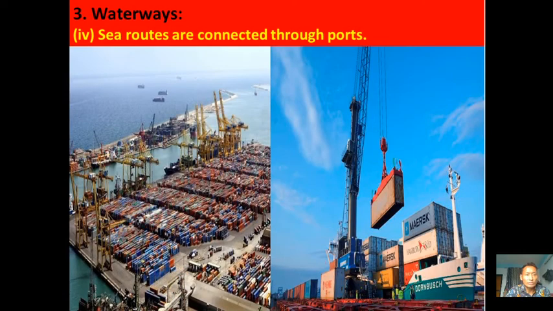So sea waterways. Sea routes are mostly connected with seaports. Likewise, if we talk about roadways, we have bus stations. If we talk about railways, we have train stations. If we talk about air transport, we have airports. Likewise, in order to navigate ships in the oceans, we also have seaports. So these are examples of seaports.